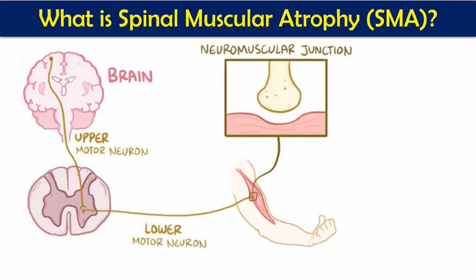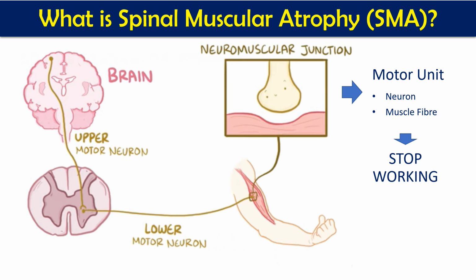Normally the brain coordinates with the spinal cord by upper motor neurons, and then from the spinal cord to the skeletal muscles by lower motor neurons, and then we have neuromuscular junctions near the muscles where coordination for muscle contraction and relaxation happens. At the neuromuscular junctions we have the motor unit, which is composed of neurons plus the muscle fiber.